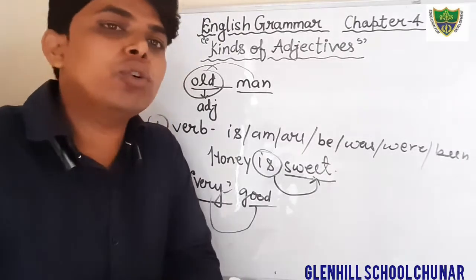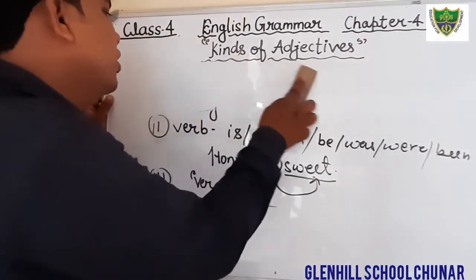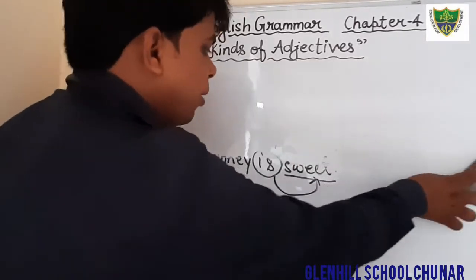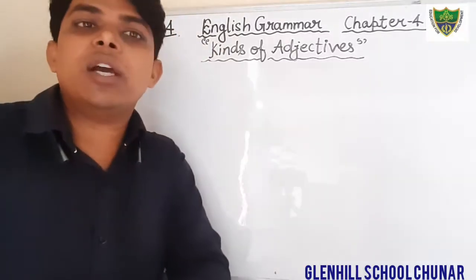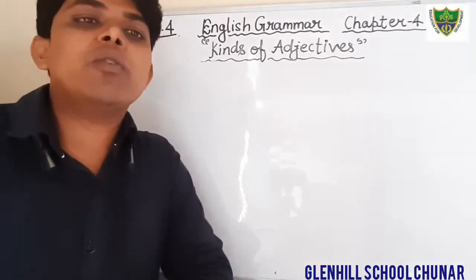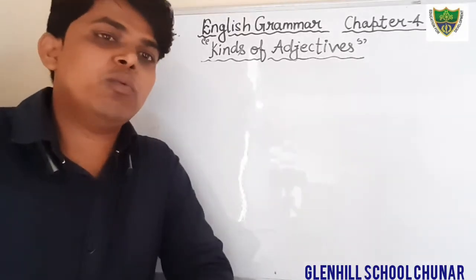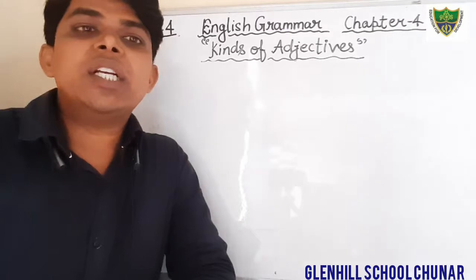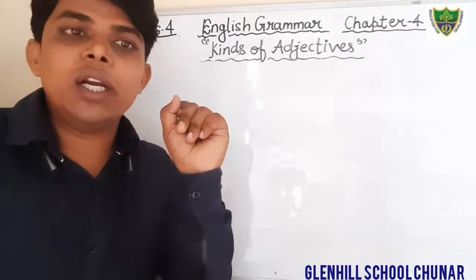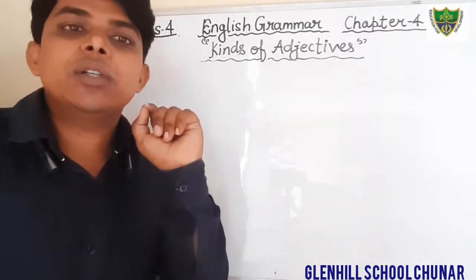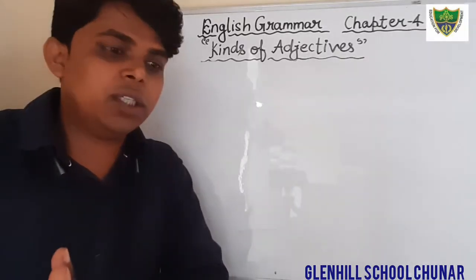Dear students, I have also told you there are three kinds of adjective. Although there are 10 kinds of adjective, in your book only 3 kinds are written. The first one is adjective of quality. In your book it is written qualitative adjective, also known as adjective of quality. What is adjective of quality? It tells the quality of a person or thing. A qualitative adjective describes the quality of a person or a thing in a sentence.